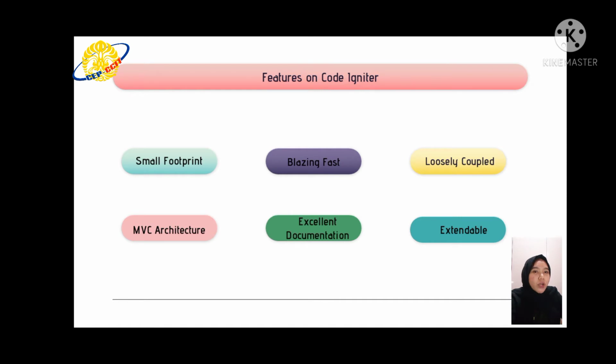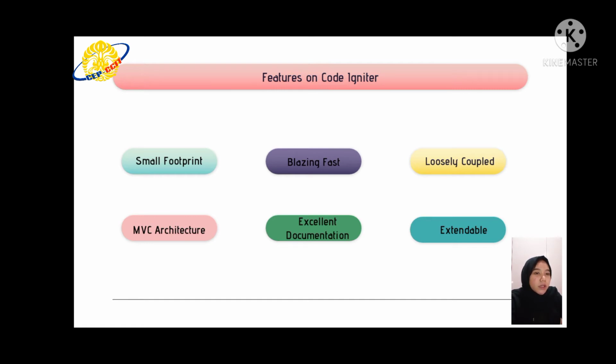Feature on CodeIgniter. First is small footprint. The entire source code for CodeIgniter framework is close to 2 MB. That make it easier to master CodeIgniter and how it works. It also simplifies deploying and updating it. Blazing fast. Users tend to favor applications that load very fast. CodeIgniter can load on average around less than 50 ms.